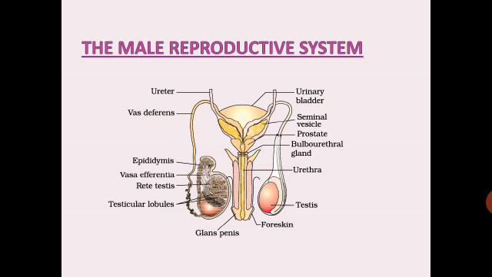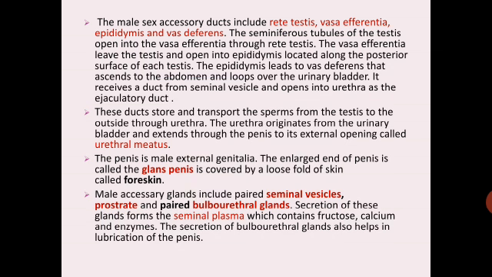So remember, the accessory ducts include the rete testis, vas efferentia, epididymis, vas deferens. Accessory glands are nothing but the seminal vesicle, prostate gland, bulbourethral gland. So that was about the male reproductive system.